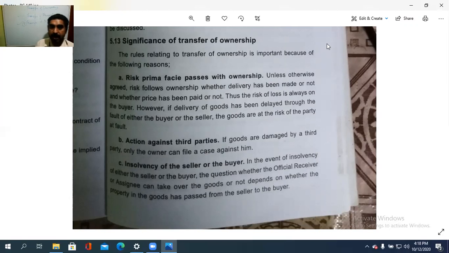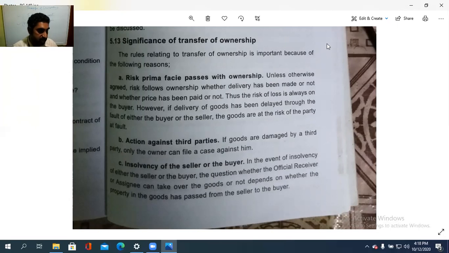So, risk prima facie passes with the ownership. What is that? Along with the ownership, the risk also is to be passed. Unless otherwise agreed, risk follows the ownership whether delivery has been made or not, and whether the price has been paid or not. Thus, the risk of loss is always on the buyer. However, if the delivery of the goods has been delayed through the fault of either the buyer or the seller, the goods are at the risk of the party at fault. That is called risk prima facie passes with the ownership.